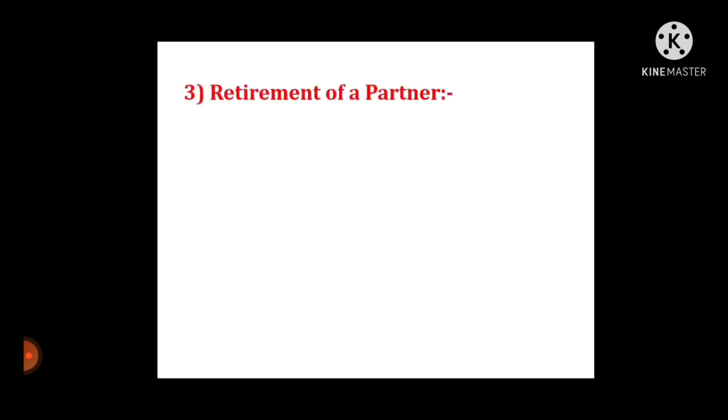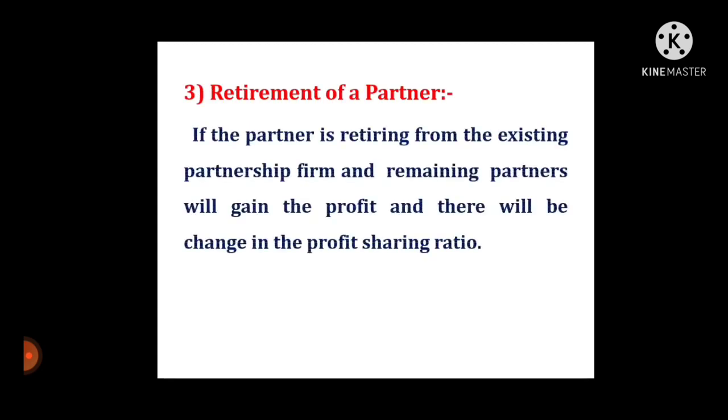Third form, retirement of a partner. If a partner is retiring from the existing partnership firm, the remaining partners will gain the profit and there will be a change in the profit sharing ratio.